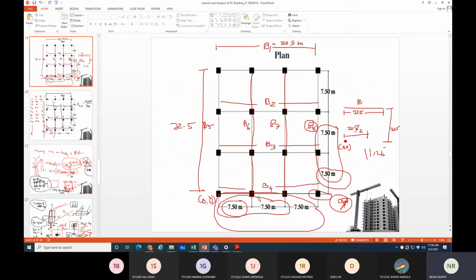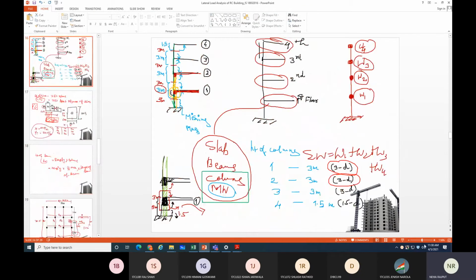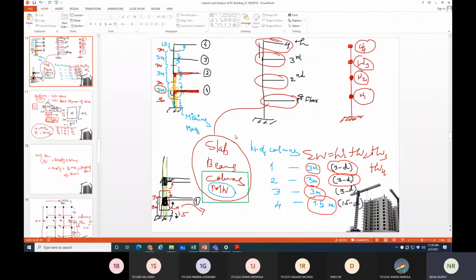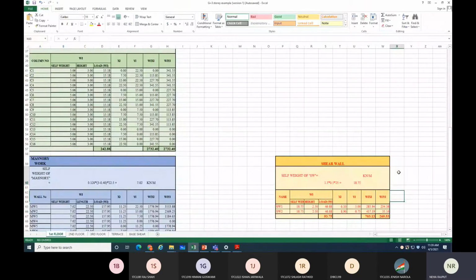So here in this, if the shear wall is available, then the height of shear wall for first floor will be 3 meter, second is 3 meter, third is 3 meter and fourth is 1.5 meter, right? So this way you need to perform this thing.